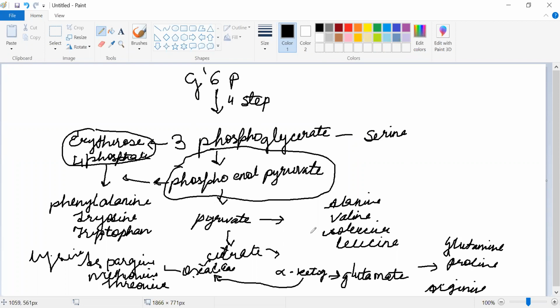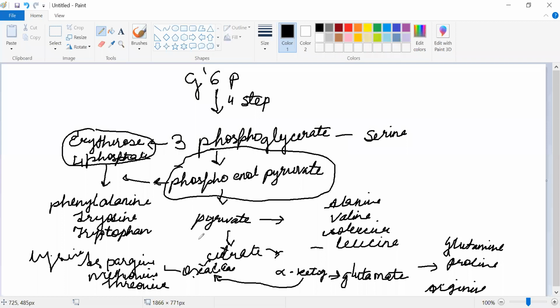Okay, and again the pathway through glycolysis gives you pyruvate, and from pyruvate you are going to get the end products of this cycle: alanine, valine, isoleucine, and leucine. After completion of this pathway, pyruvate will enter into the citric acid cycle. In the citric acid cycle, the important steps are when citrate gets converted into alpha ketoglutarate and then oxaloacetate.